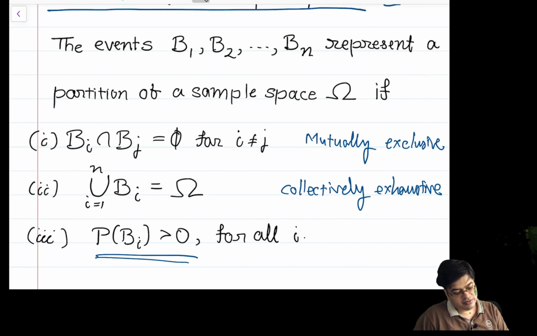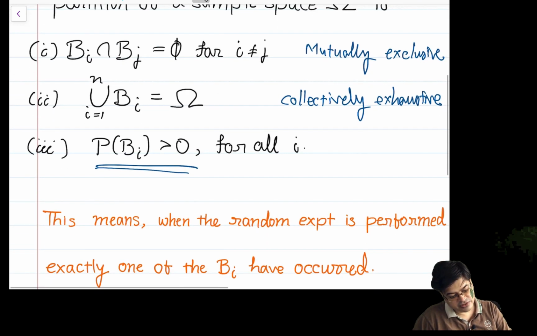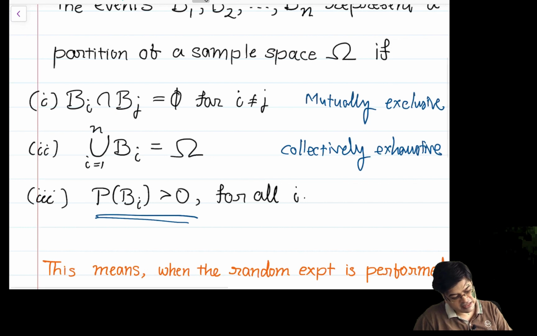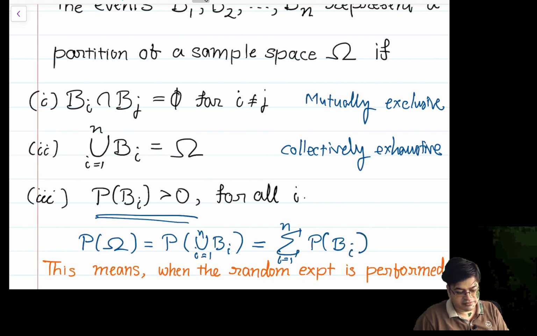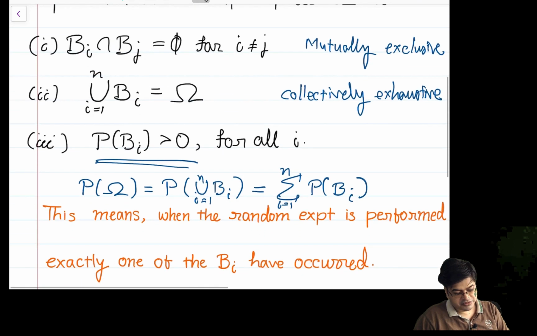And therefore, with all these properties, you can also say that the probability of omega is equal to the probability of the union over i equal to 1 to n of bi, and that is in fact going to be equal to the summation over i equal to 1 to n of probability of bi. This is because of the axioms of probability.